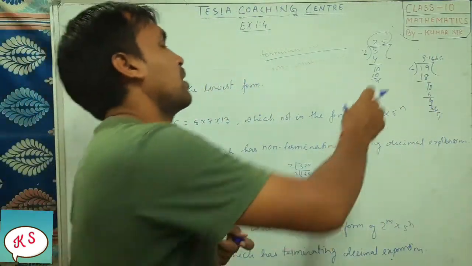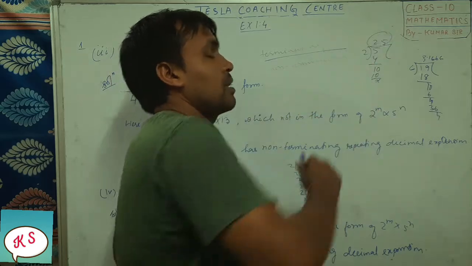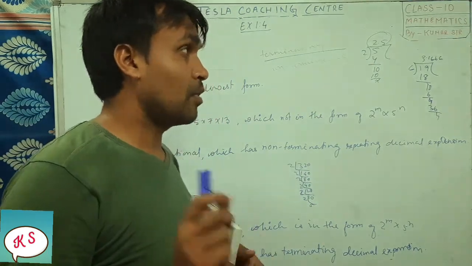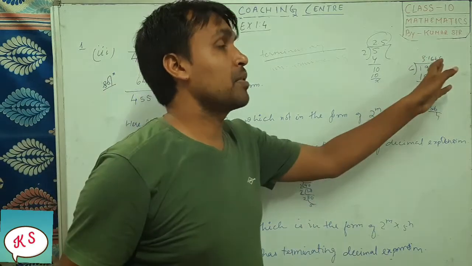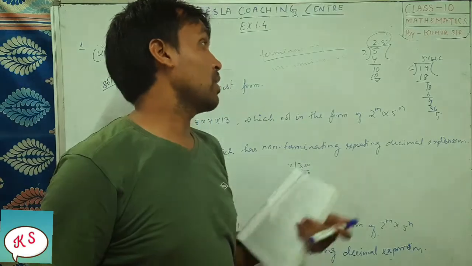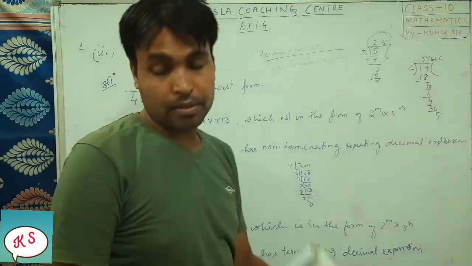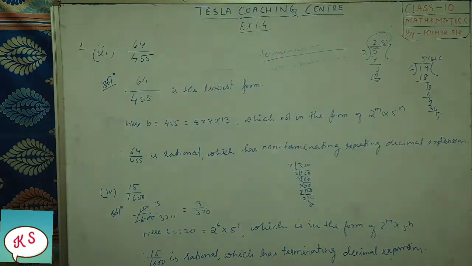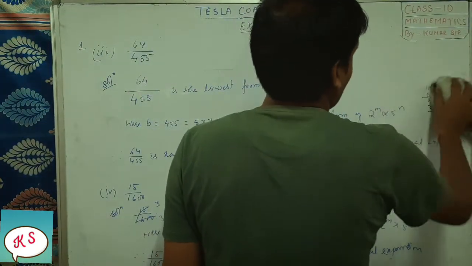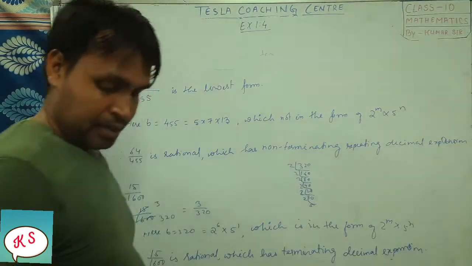And the one which after some time gets exactly divisible has only a finite number of decimals. But here we cannot say how many numbers there are, it will go on as long as you divide. So these are called non-terminating, and that is called terminating. So this point should be clear, you should not get confused. Fine, this is a very easy question.